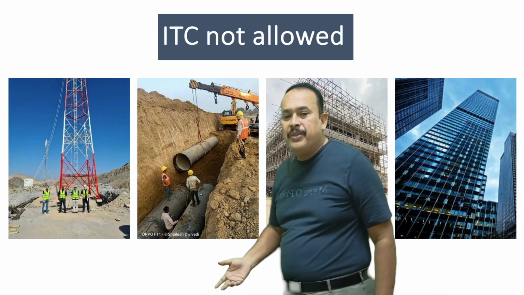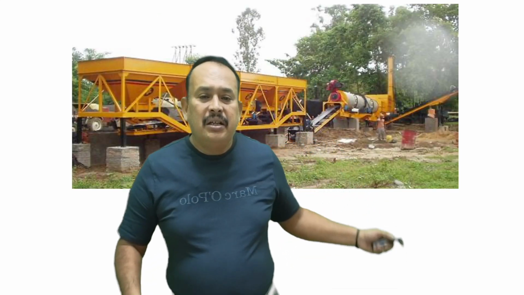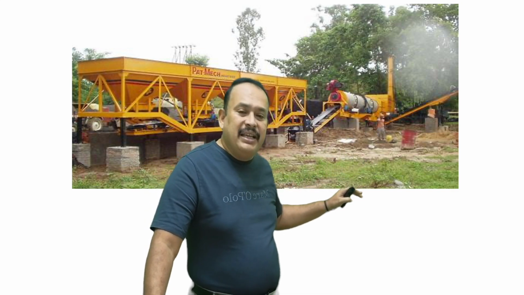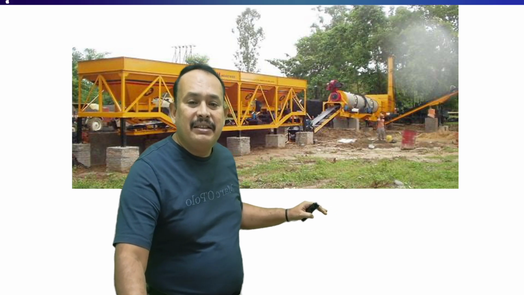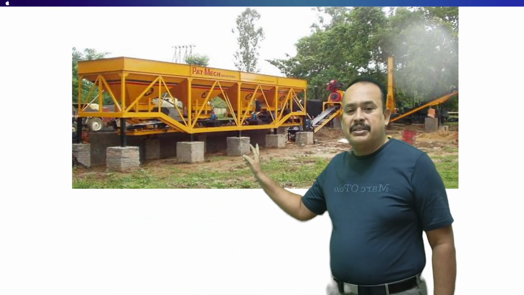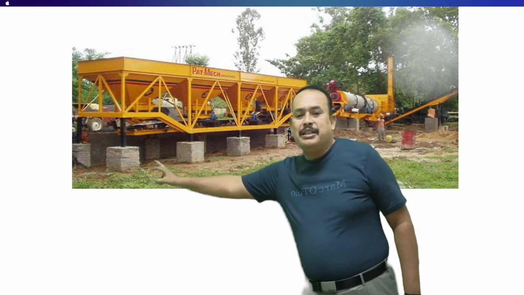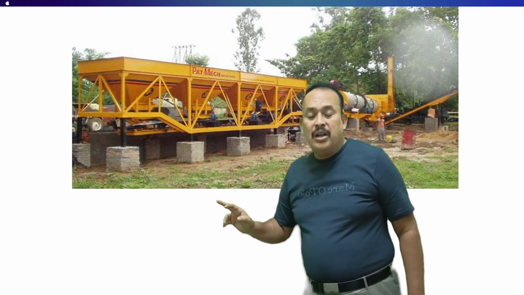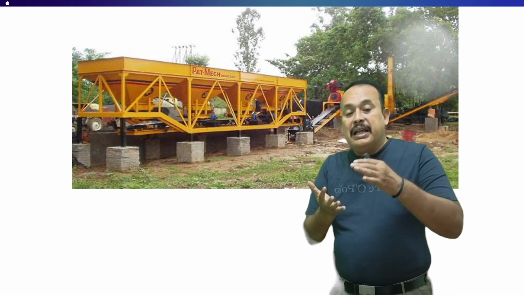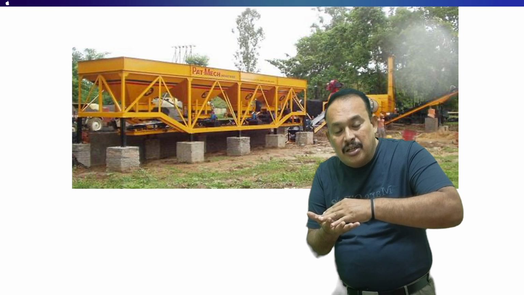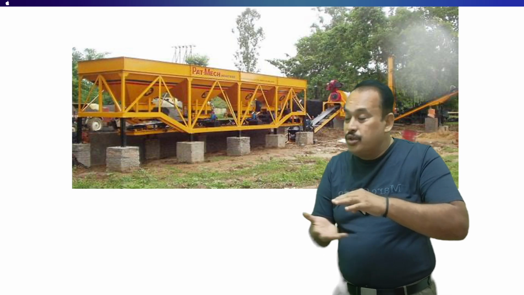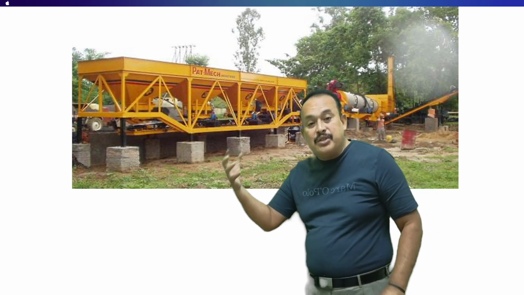For example, if you refer here, I want to construct a particular foundation layer. I want to construct these foundation layers, these foundation pillars, for which I receive the works contract. What for? For laying plant and machinery thereon. A foundation structure to support the plant and machinery, for which I receive the inward supply as